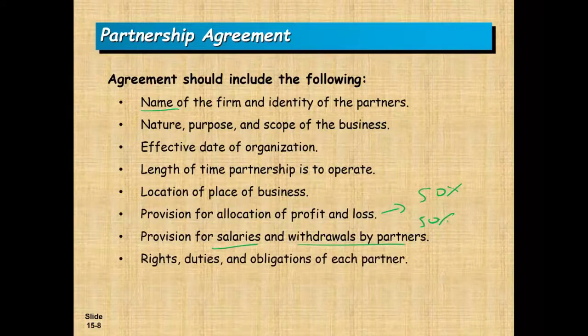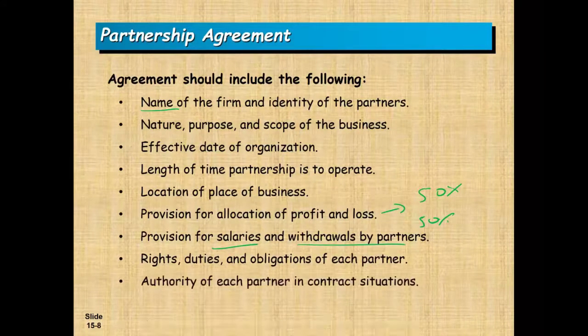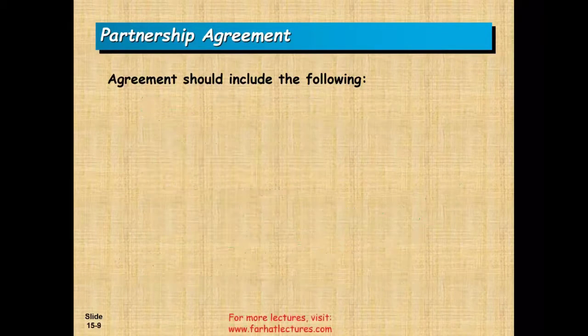Rights, duties, and obligation for each partner. Authority of each partner in contract situation. Can you go into a contract? Can you not go into a contract? Do you have unlimited agency, limited agency authority, and so on and so forth.